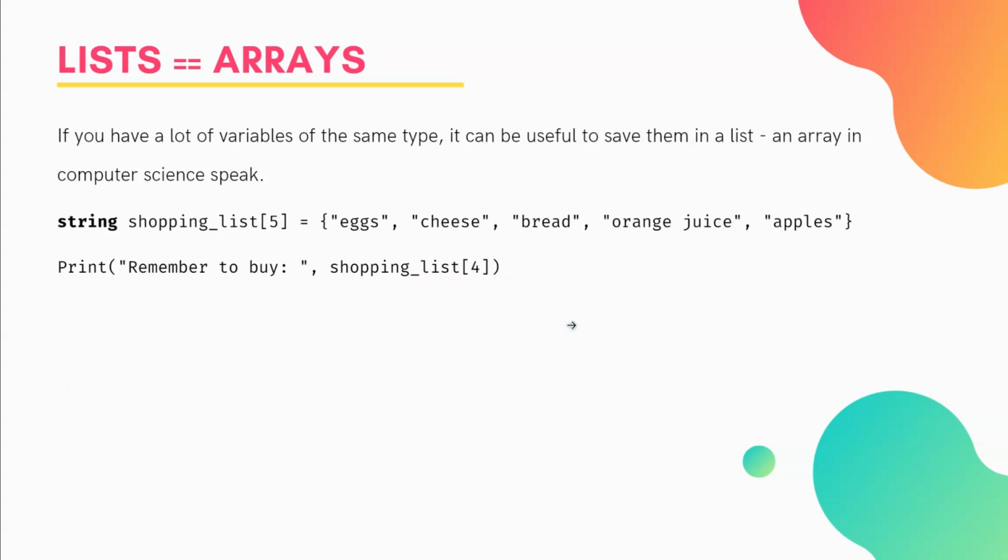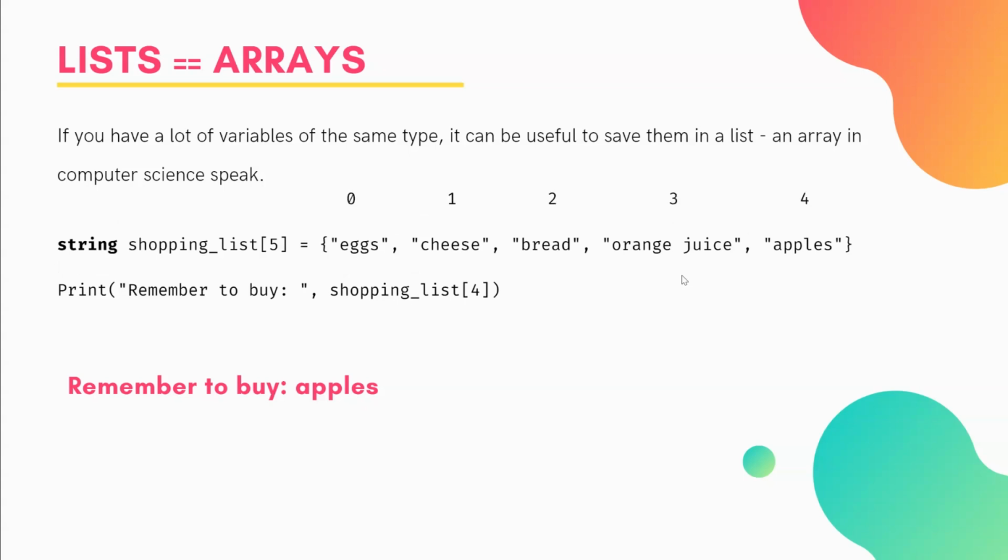eggs. Now, if we were to change that to 4, you might be tempted to go 1, 2, 3, 4 and think it's going to print orange juice, but remember that we started at 0, so we're going 0, 1, 2, 3, 4, and that's going to print out apples. It's a little bit counterintuitive when you start, but you just need to remember that we start our arrays with the 0 index. Just to demonstrate that, each number here shows where it is in the list: 0, 1, 2, 3, 4.